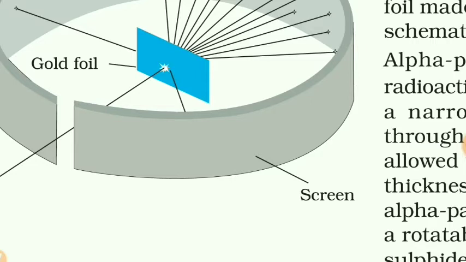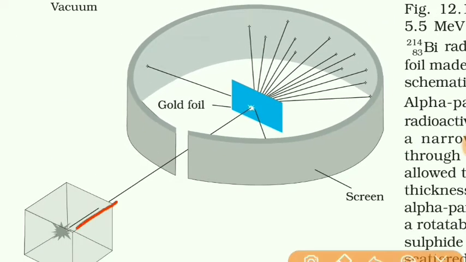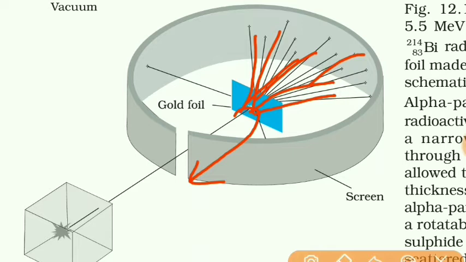Now the alpha particles which strike the gold foil scatter in different directions. Geiger and Marsden found that most of the alpha particles penetrate through the gold foil, and only a few alpha particles return back. Most of the alpha particles are scattered and penetrate the foil.